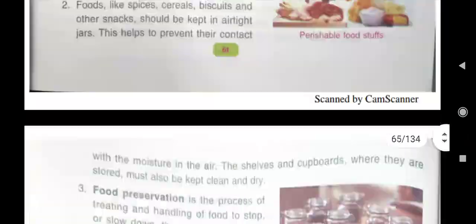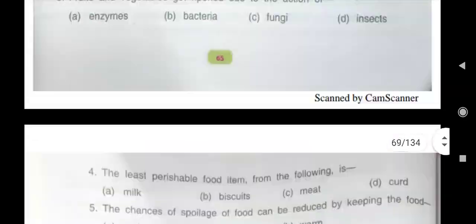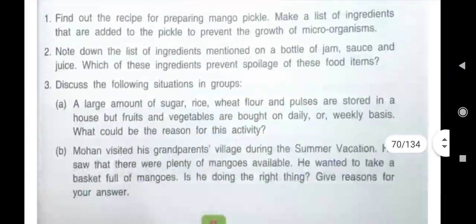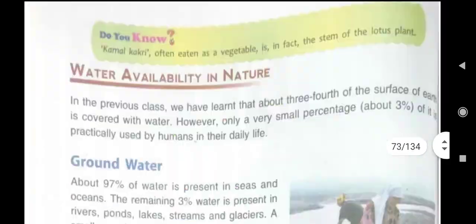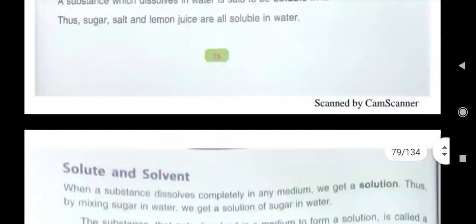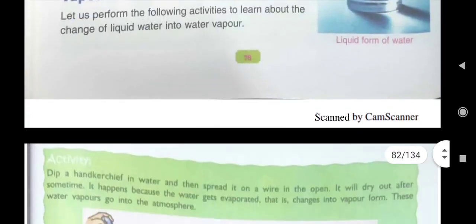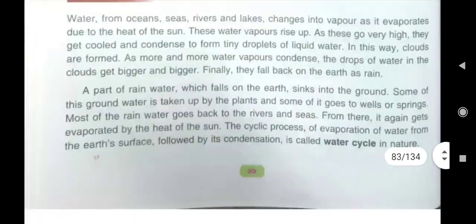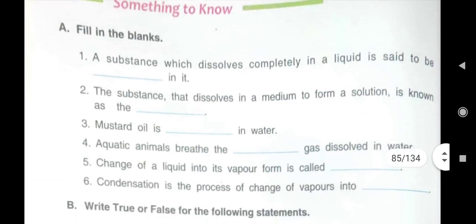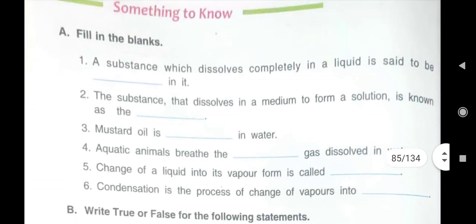First question we will do in fill in the blanks. Let me take out the page. Here it is. First question: a substance which dissolves completely in a liquid is said to be dash in it. Here what will we write? Soluble in it.